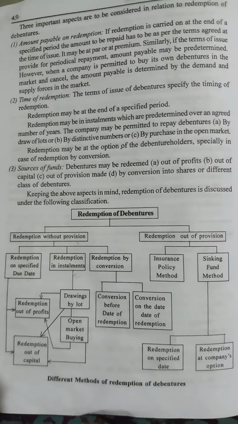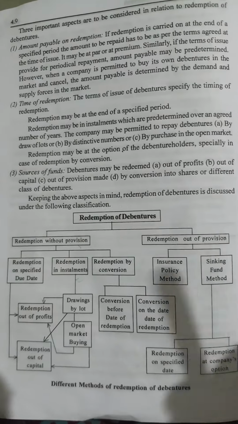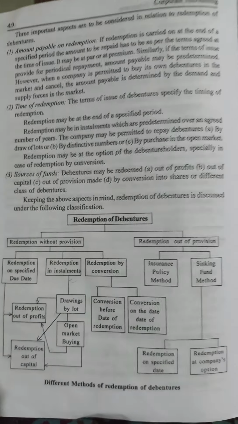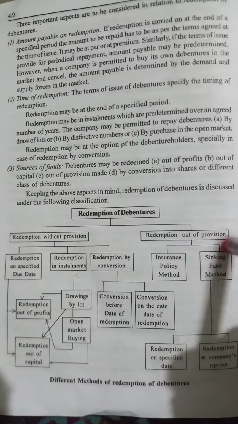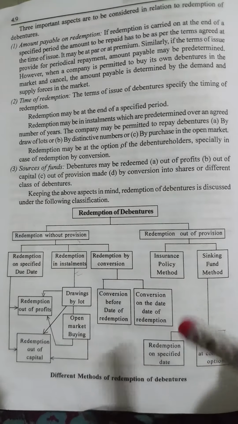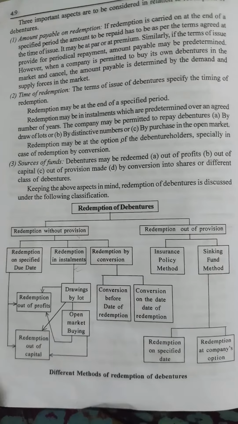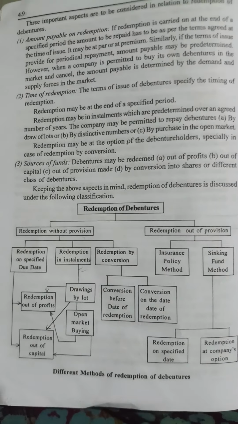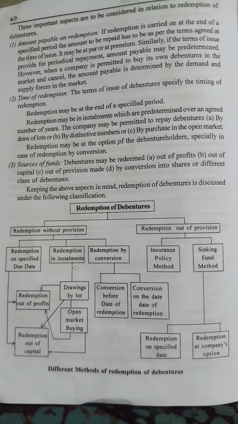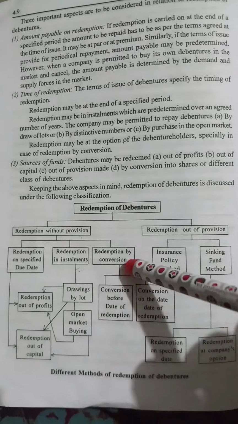If no proper provision is maintained, the way in which the company redeems its debentures is called redemption without provision. In redemption out of provision, there are two methods. One is the insurance policy method. It means that the company will take an insurance policy against the debenture holders. At the particular point of time, the insurance policy will mature, so the company will redeem the debenture holders. That is called the insurance policy method.